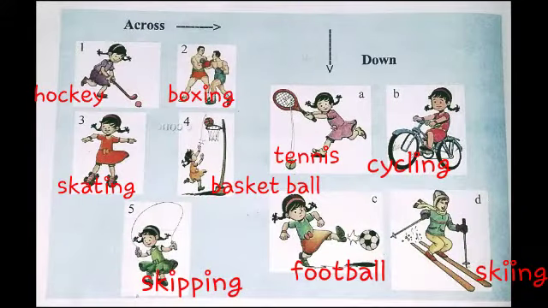Then down. First one is, which means A is tennis, B is cycling, C is football, D is skiing. These are the clues we have to use to fill up the puzzle.